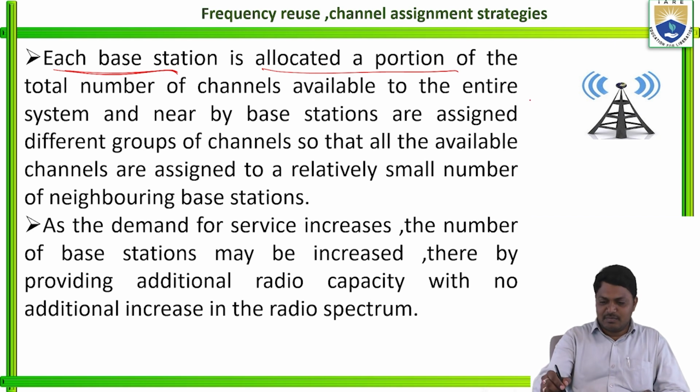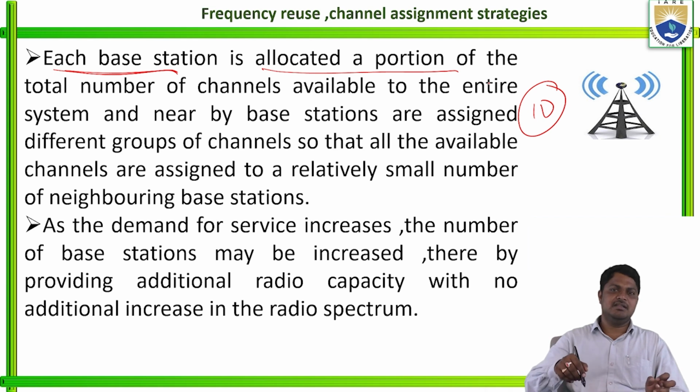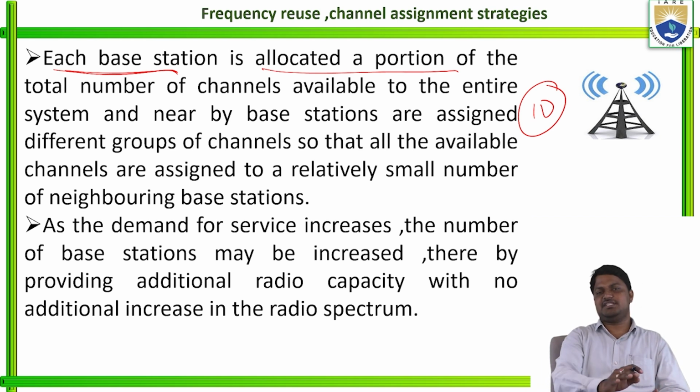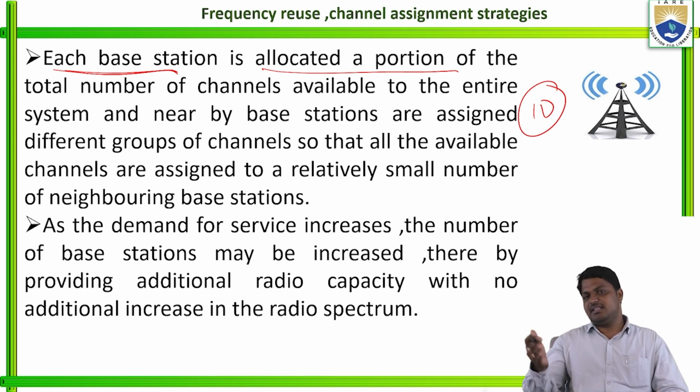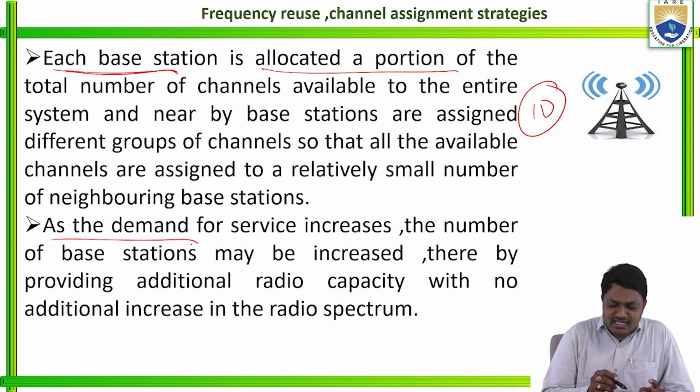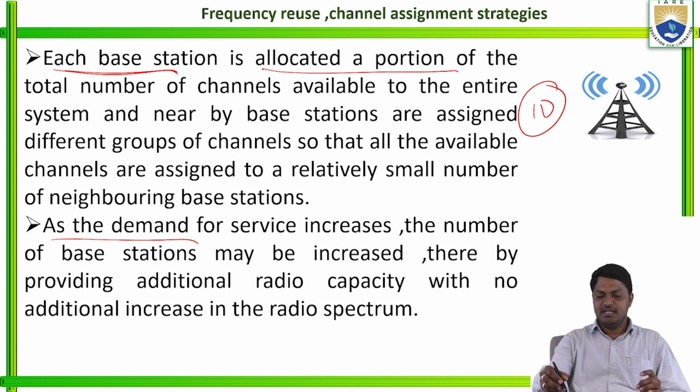For example, 10 channels are assigned to a base station, so those 10 frequency bands are assigned to that base station only. The neighbor frequency band channels are allocated to the neighbor or nearest base station to avoid base station interference. For example, a total of 10 channels are available in the entire system, and those 10 channels are allocated to that base station.